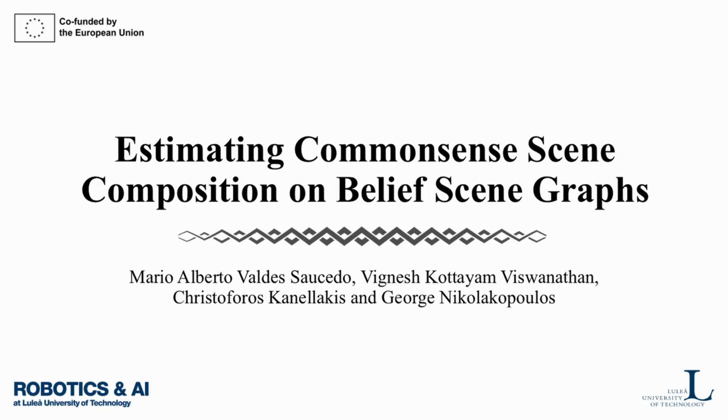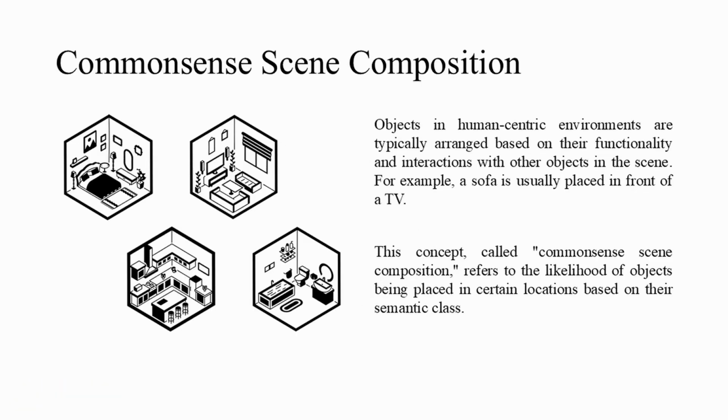Estimating common sense scene composition on belief scene graphs. Objects in human-centric environments are typically arranged based on their functionality and interactions with other objects in the scene. For example, a sofa is usually placed in front of a TV. This concept, called common-sense scene composition, refers to the likelihood of objects being placed in certain locations based on their